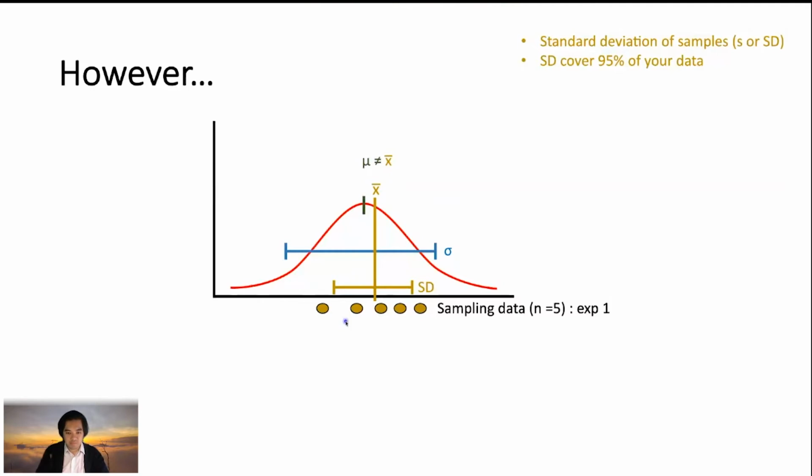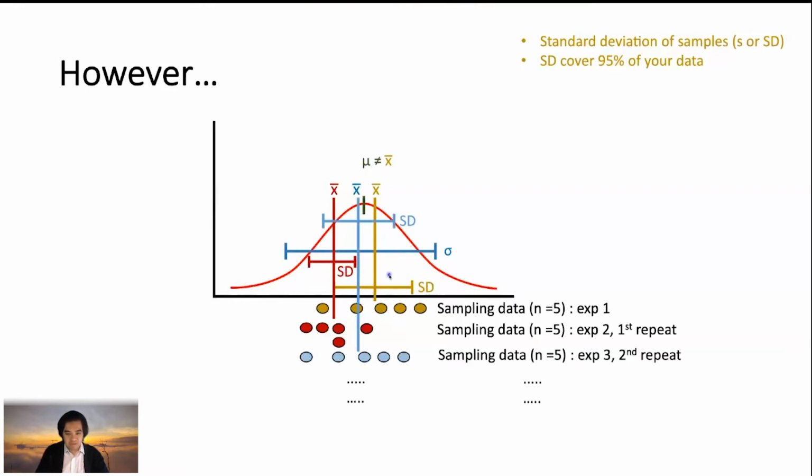So again, if you repeat the experiment and take another sample, we find that our second experiment is sometimes going to be different from the first experiment. When we repeat, we're going to find that the mean is different between our samples because it has a much wider distribution. And also the standard deviation is different. And then we repeat again.